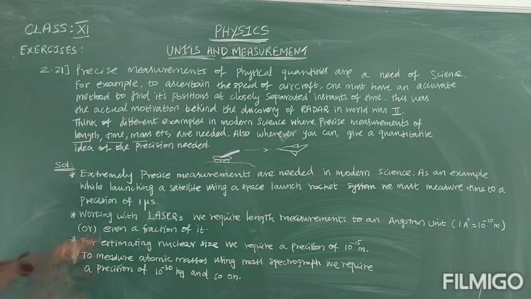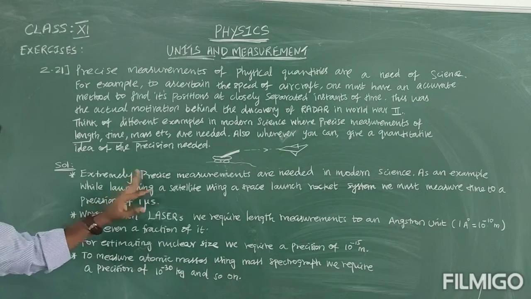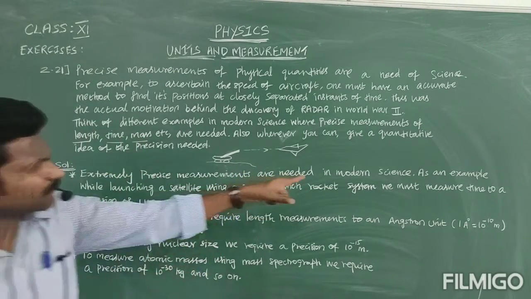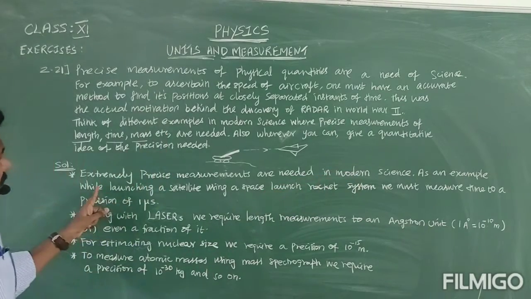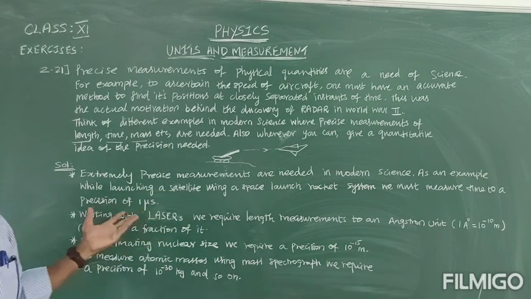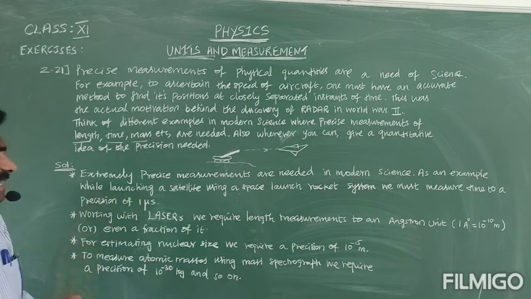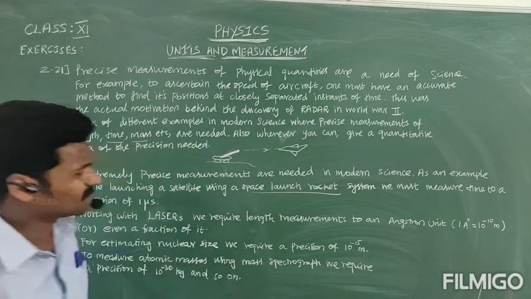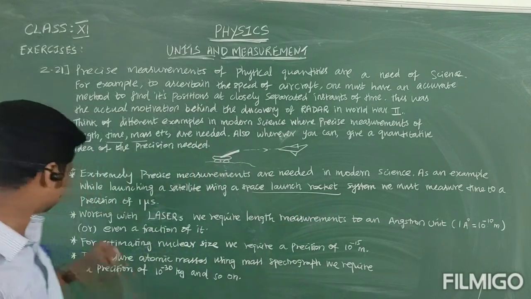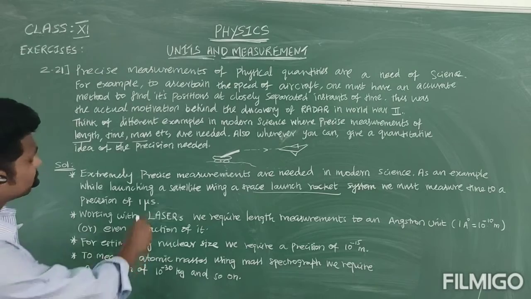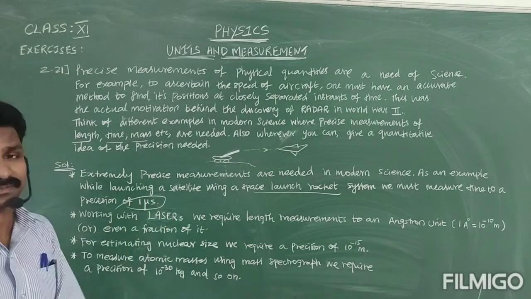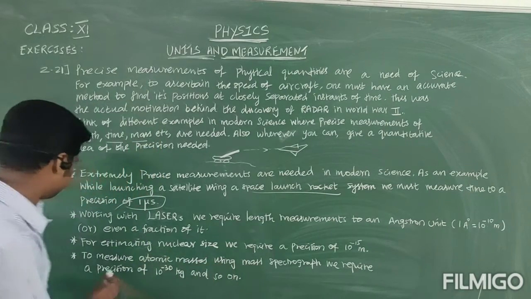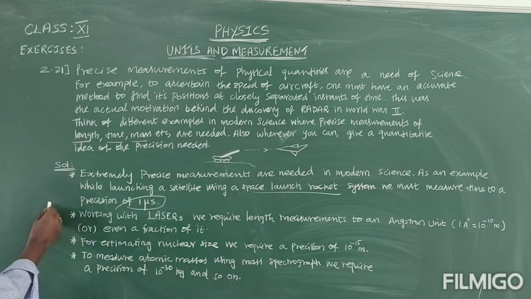Okay, right. So like that, some examples. Extremely precise measurements are needed in modern sciences. As an example, launching a satellite is very important. When launching a satellite using the Space Launch Rocket System, we must measure time to the precision of 1 microsecond, you know, for launching the rocket.